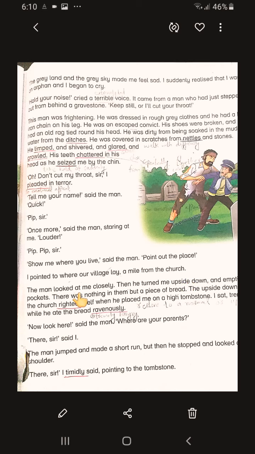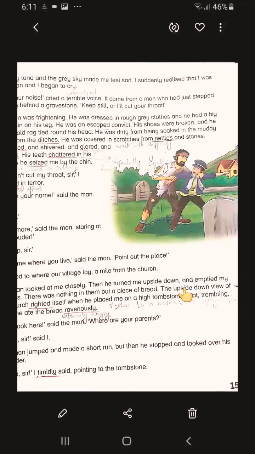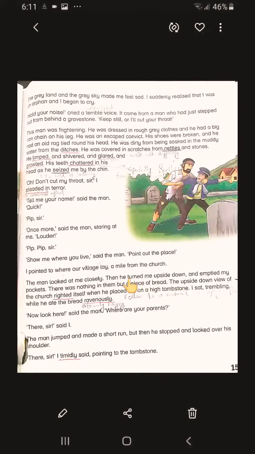The man looked at me closely. Then he turned me upside down and emptied my pockets. Why did he empty his pockets? We will know when we read next. There was nothing in them but a piece of bread. Why? Because the boy himself was an orphan. He himself was a very poor boy.